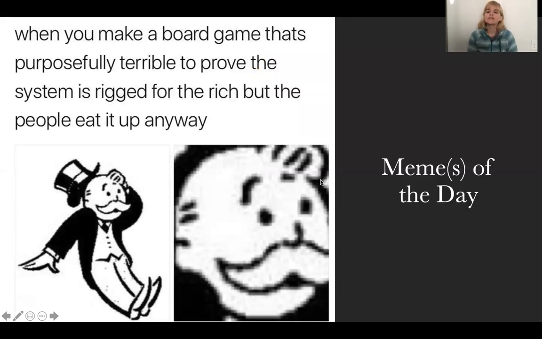So here's my meme. Any one of you who's ever played Monopoly knows how evil that game really can be. And yes, the game was created to show how bad capitalism is, except most of us play it and enjoy it just simply for the sake of enjoying Monopoly.